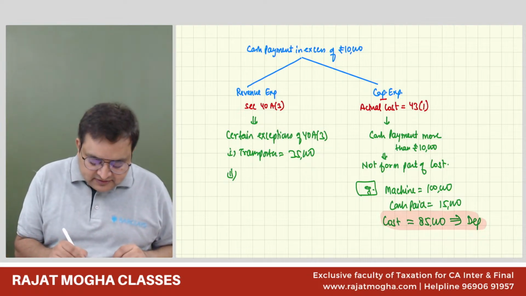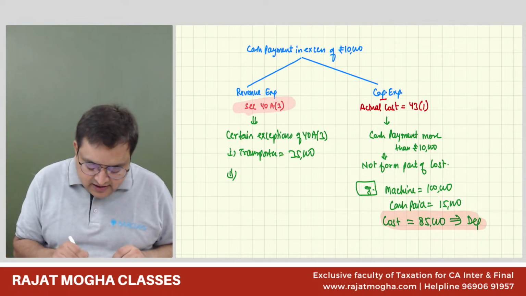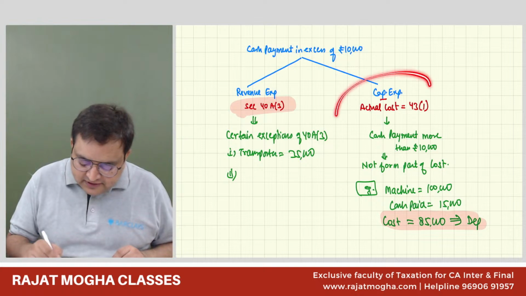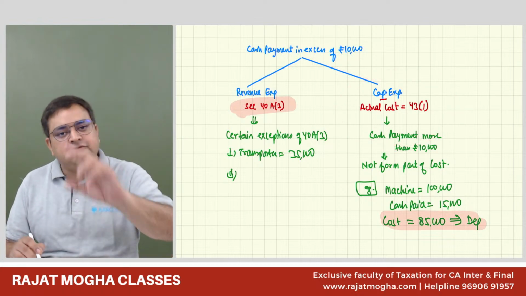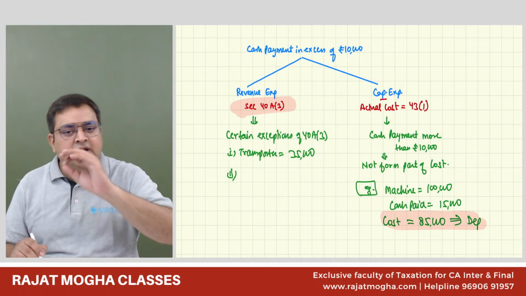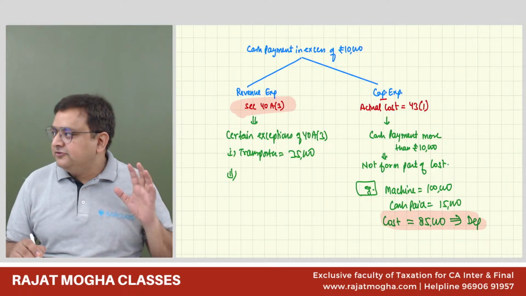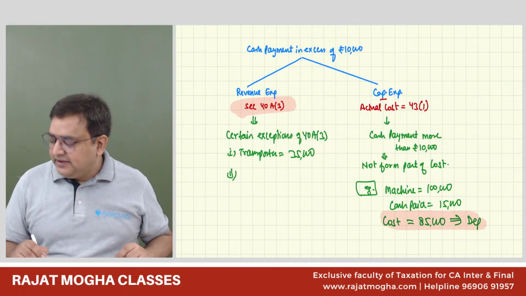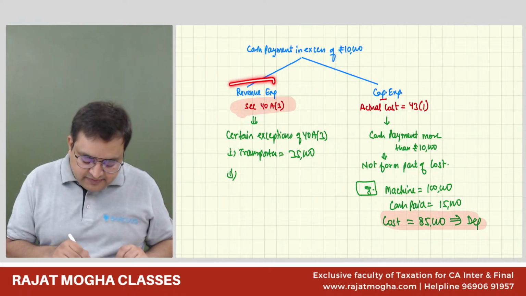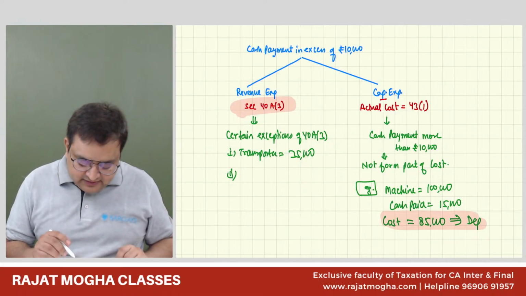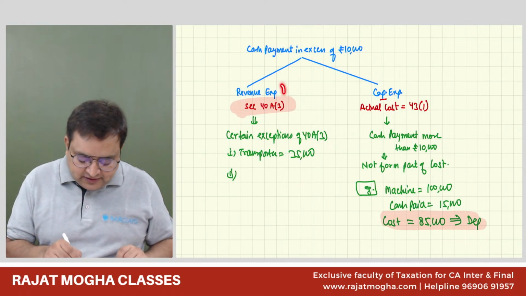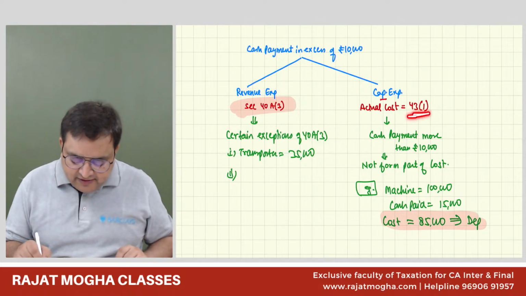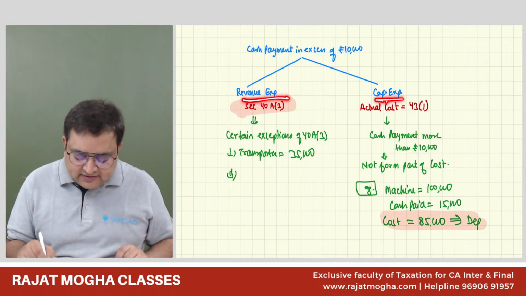So these exceptions, guys, are of 48.3. There is no exception of 43.1. For 43.1, just no more than 10,000, cut. Understood? Now please tell me, in this case, will 48.3 apply or will 43.1 apply? Is it a revenue expense or is it capital expenditure?